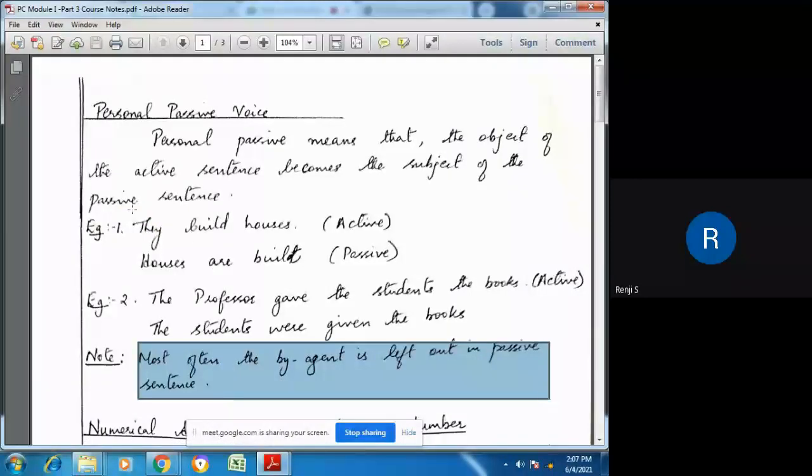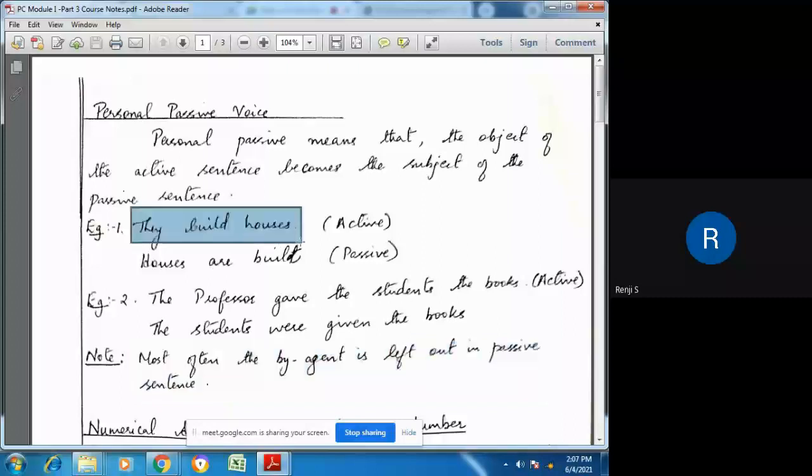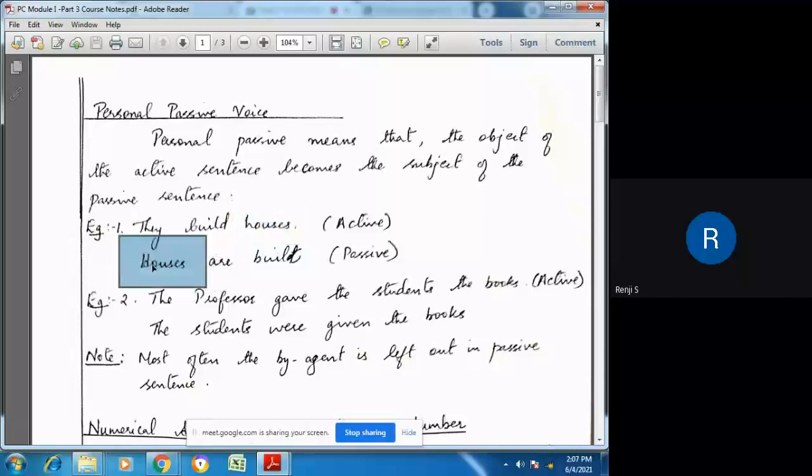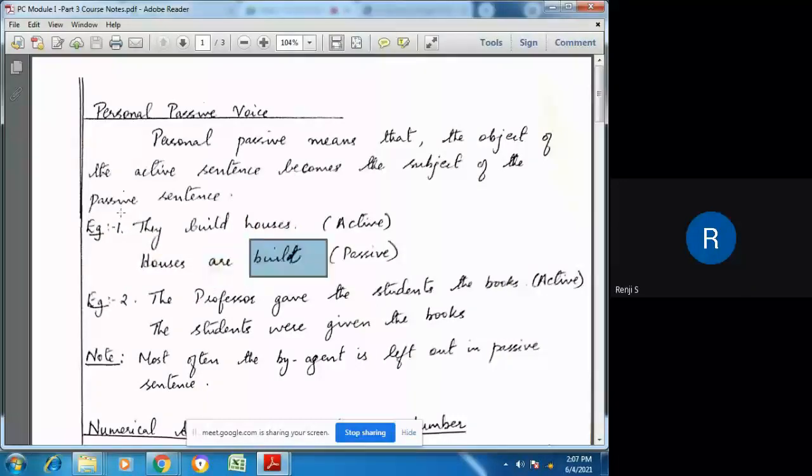So if this is the active voice, they build houses, you have to find out the subject and the object and exchange them. The object becomes the subject in the passive voice. So houses are built. Houses is plural, so it takes a plural verb, are. Houses are built, and the agent can be avoided. Is it clear to you?